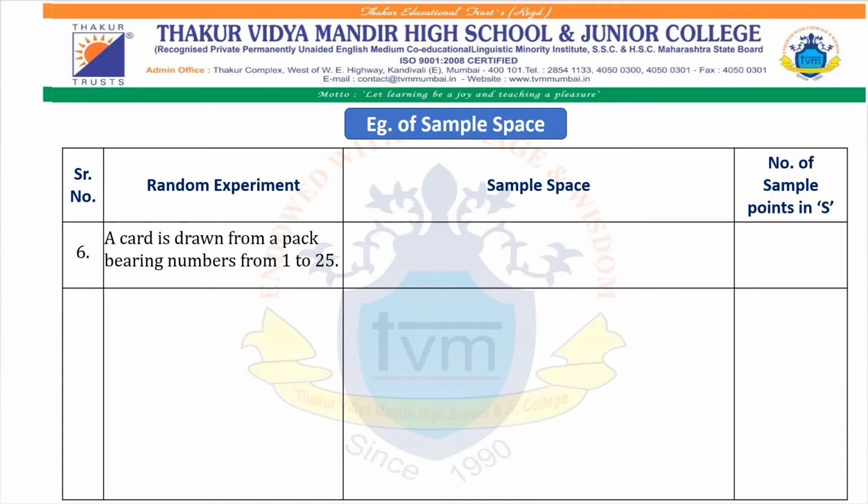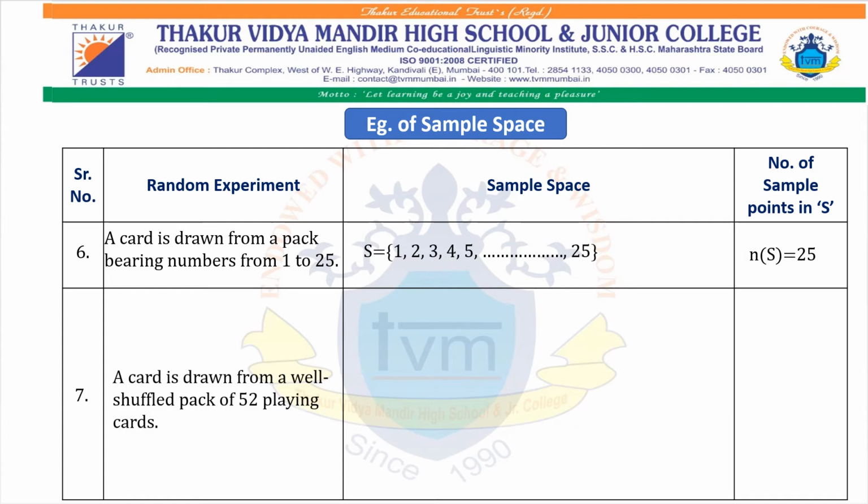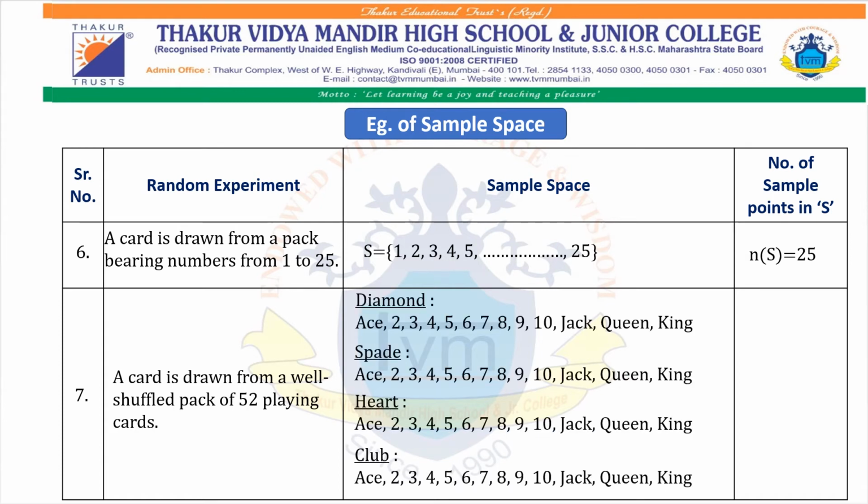Sixth, a card is drawn from a pack bearing numbers from 1 to 25. So S = {1, 2, 3, 4, 5, 6 till 25}. Therefore, n(S) = 25. Seventh, a card is drawn from a well-shuffled pack of 52 playing cards. Now here we can see there are four types of card. First is diamond, second is spade, third is heart, fourth is club. All are having an ace card, numbered cards from 2 to 10, and face cards like jack, queen and king. Therefore, n(S) = 52.